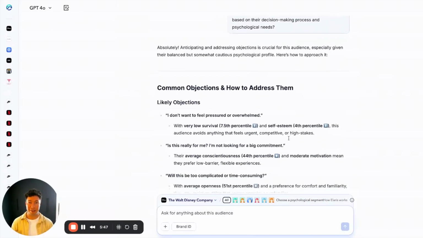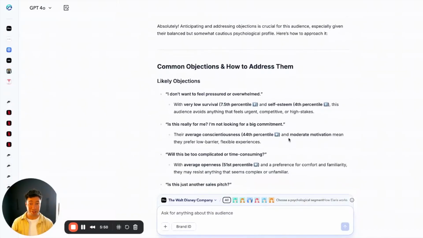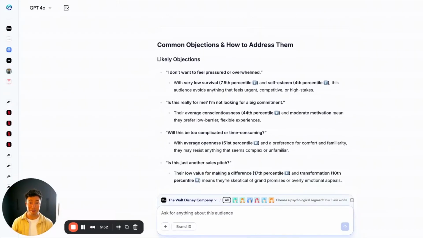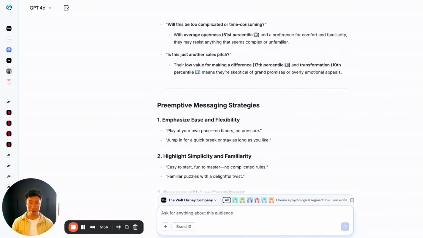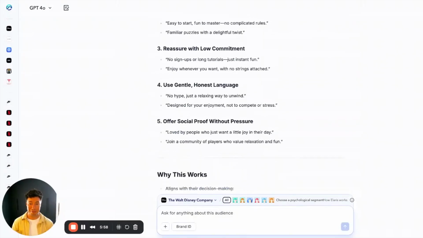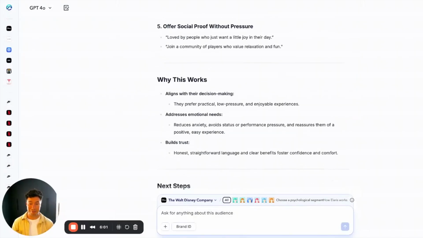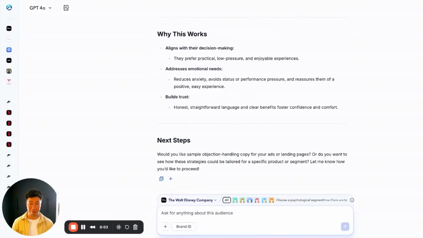Using this psychological data, Alaris outlines likely objections, in quotes, based on their psychological traits, preemptive messaging strategies based on these objections, and tells you why this will work. Then it recommends some next steps.